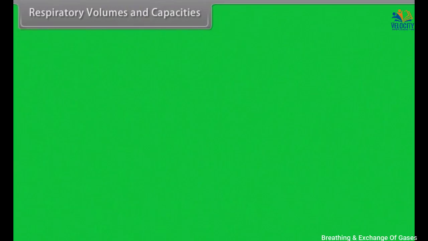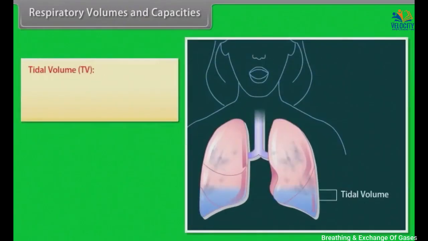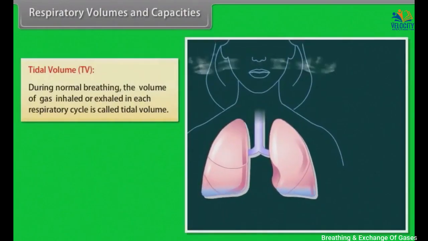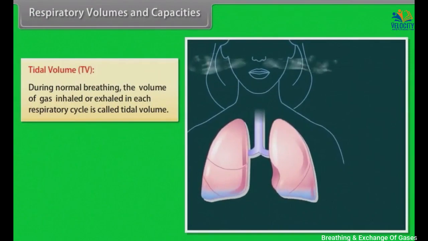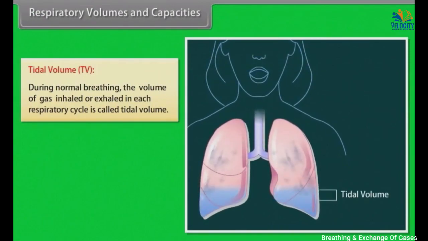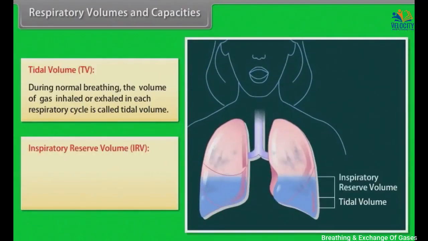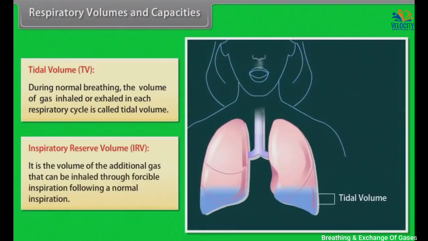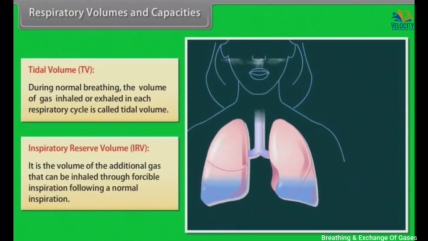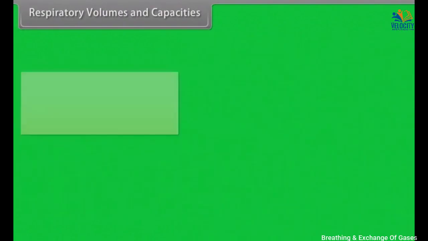Respiratory volumes and capacities. Tidal volume, TV. During normal breathing, the volume of gas inhaled or exhaled in each respiratory cycle is called the tidal volume. Inspiratory reserve volume, IRV. It is the volume of additional gas that can be inhaled through forcible inspiration following a normal inspiration.